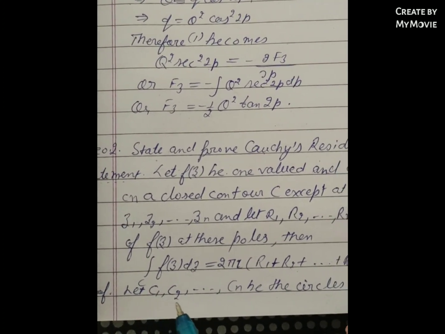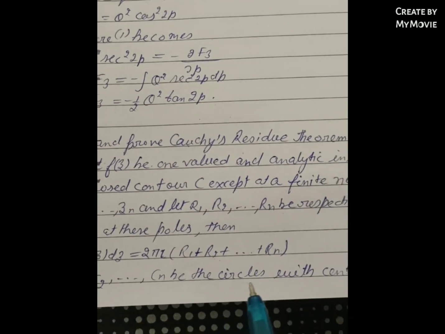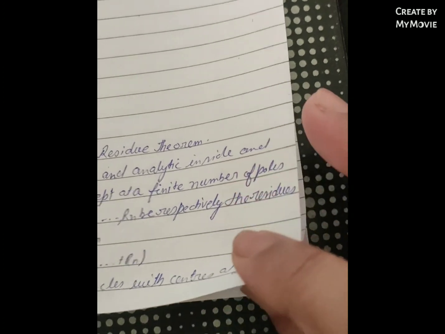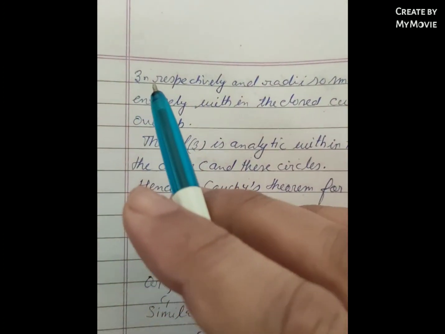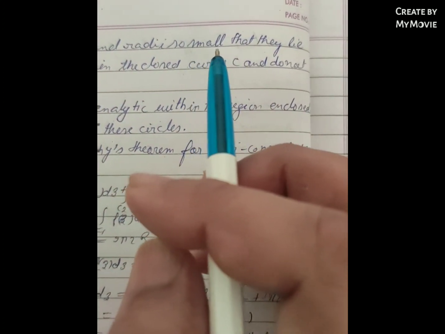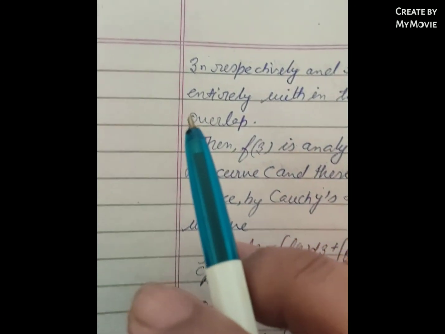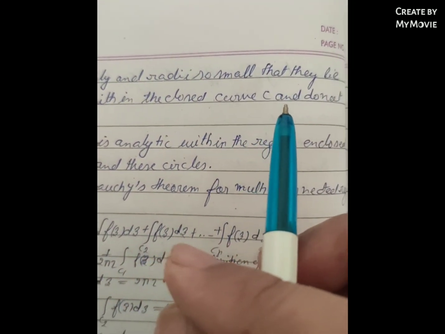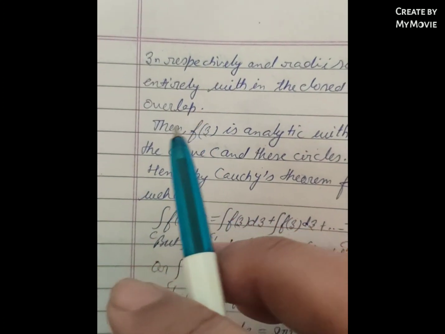Now, proof. Let c1, c2, and so on up to cn be circles with centers at z1, z2, and so on up to zn respectively, and with radii so small that they lie entirely within the closed curve C and do not overlap.